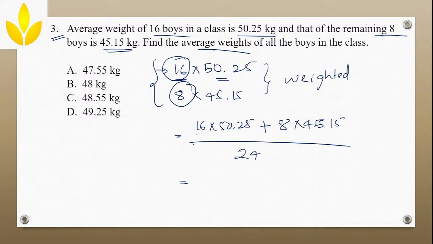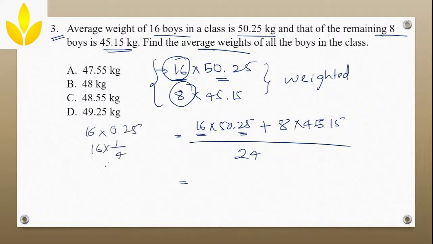Okay, now if I split the 16, then 10 into 50 will become 500, then 6 into 50 is how much? 300. Then 6 into this 0.25 also you have to multiply, or 16 into 0.25. 16 into 0.25 is nothing but 1 by 4.